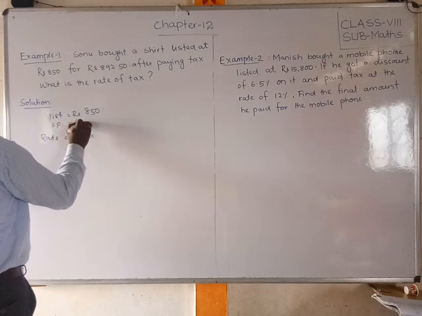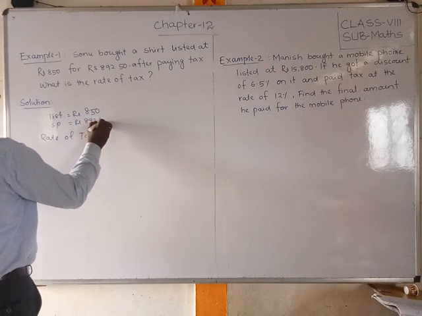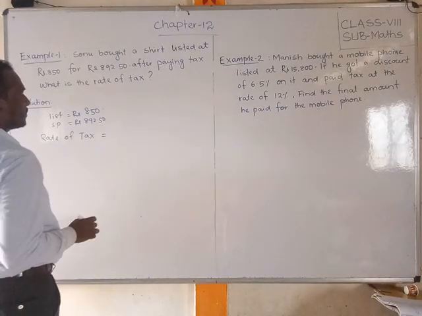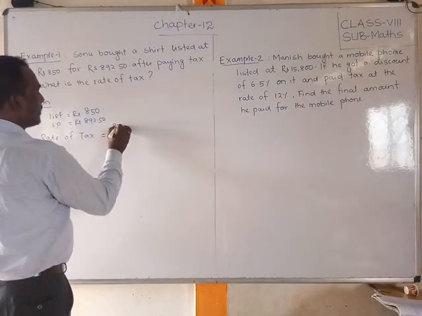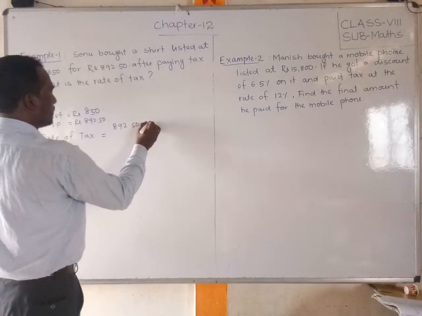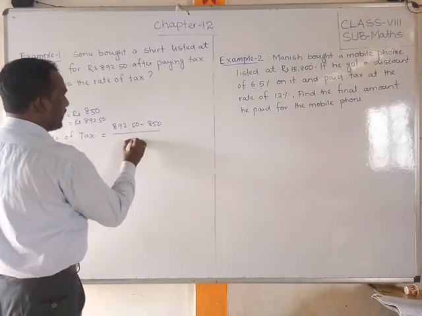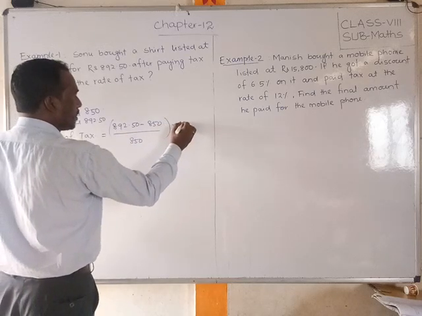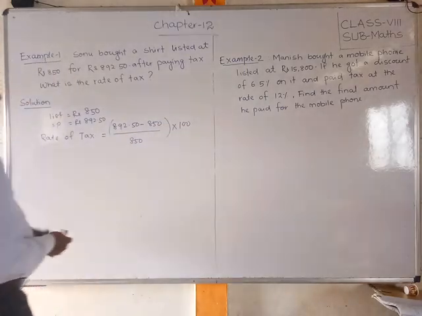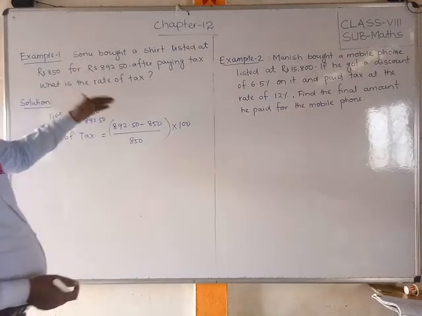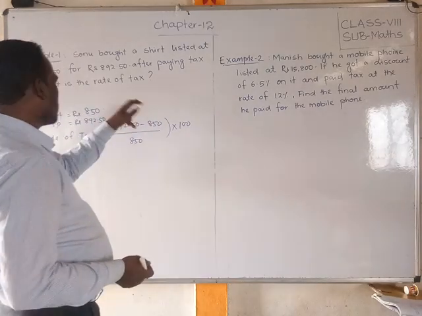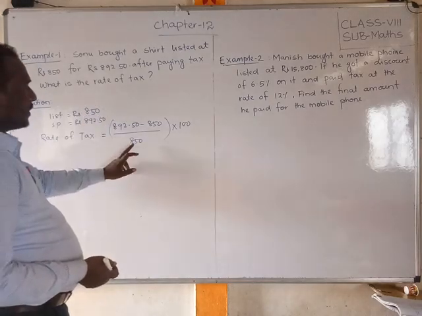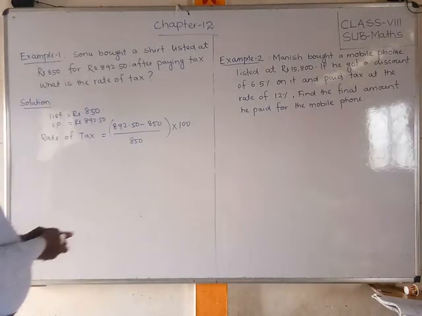Selling price is equal to 892.50. So rate of tax is equal to 892.50 minus 850 by 850 into 100. Okay, why? Because after the selling price, we subtract the listed price, and in 850, meaning the listed price, we have to divide it into 100. Okay. So what will we get?